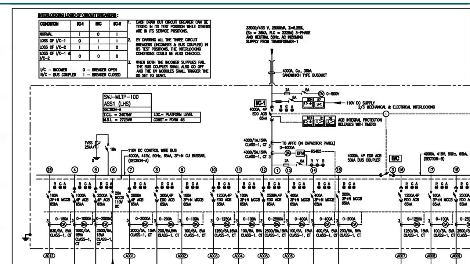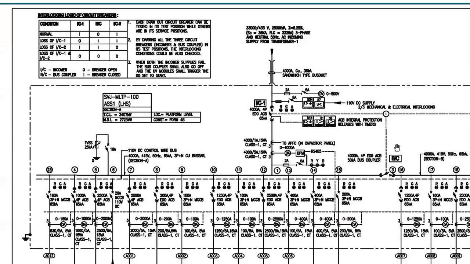So if voltage is not available in the bus coupler or any of the incomers, the under voltage relay cannot be switched on till such time the voltage is restored. So this is the electrical interlock.